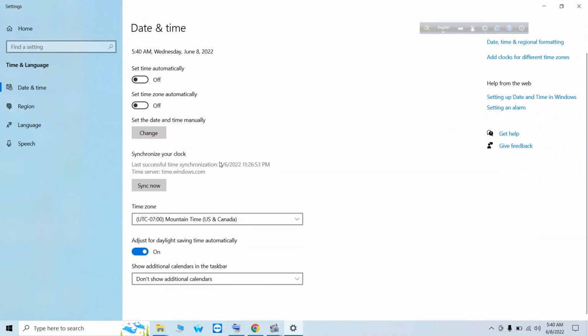Now you can actually solve this problem within a few seconds. How to solve this in a few seconds? Please look at this. Set time automatically. If you turn on this property, then it will automatically change. Okay.